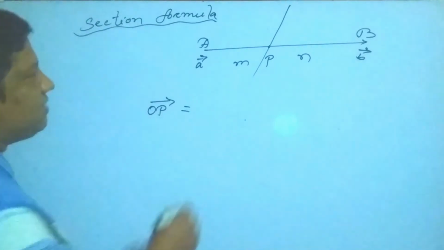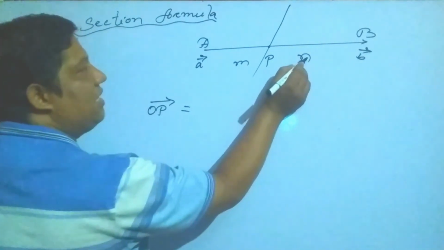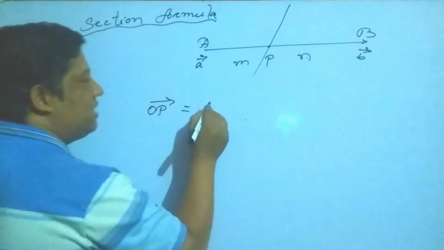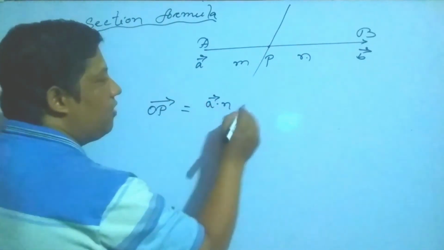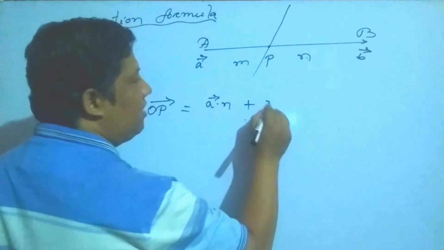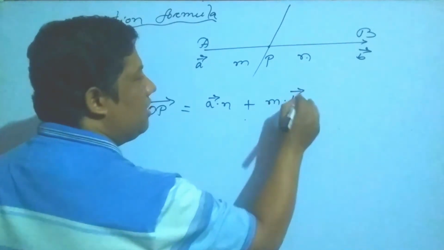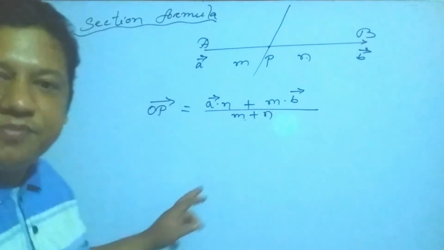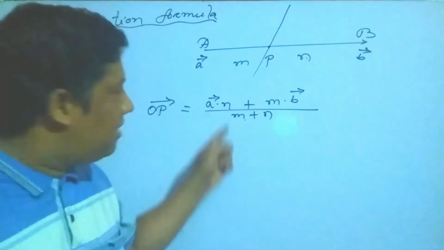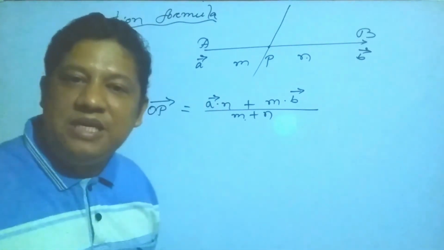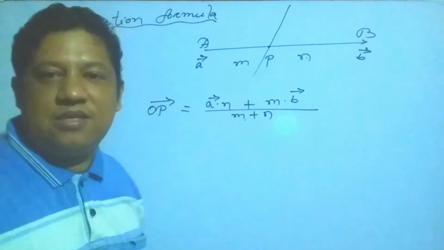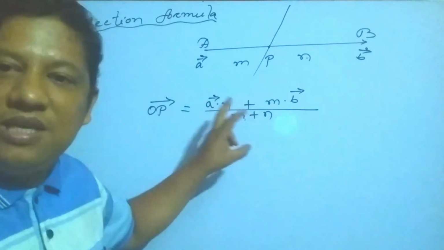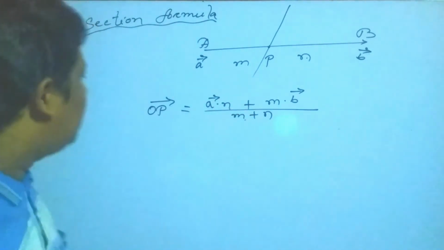By cross multiplication, this number m multiplied by this position vector, plus this number n multiplied by this, upon m plus n. It is called the section formula, and you can use this formula if it is internally divided. That's called the internal section formula.